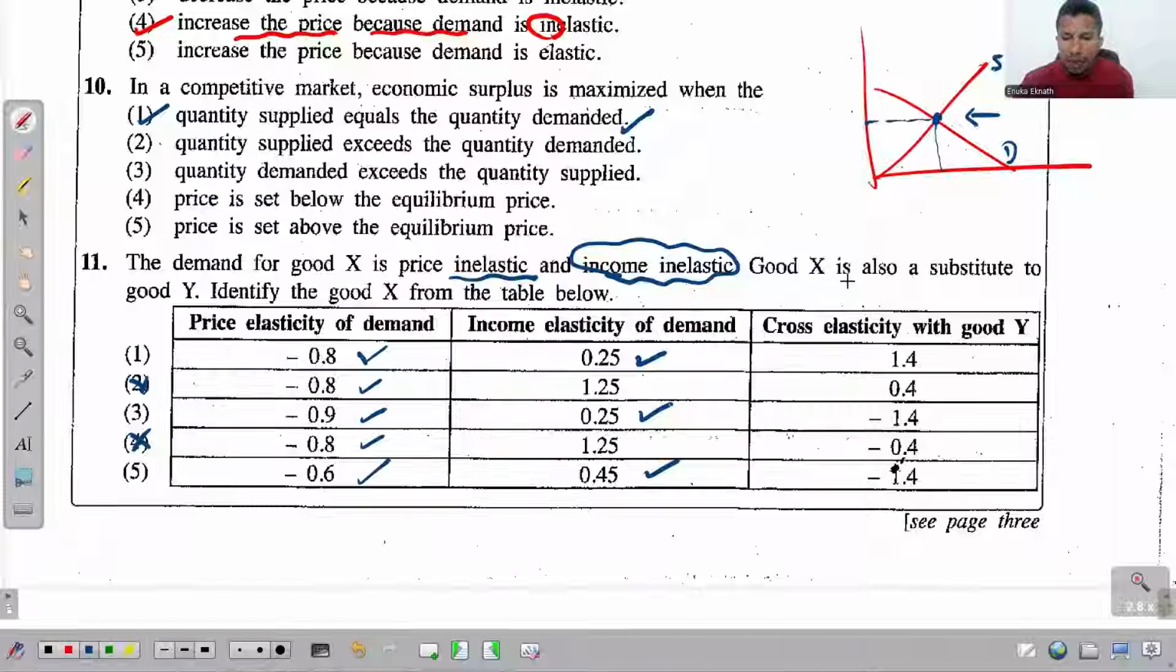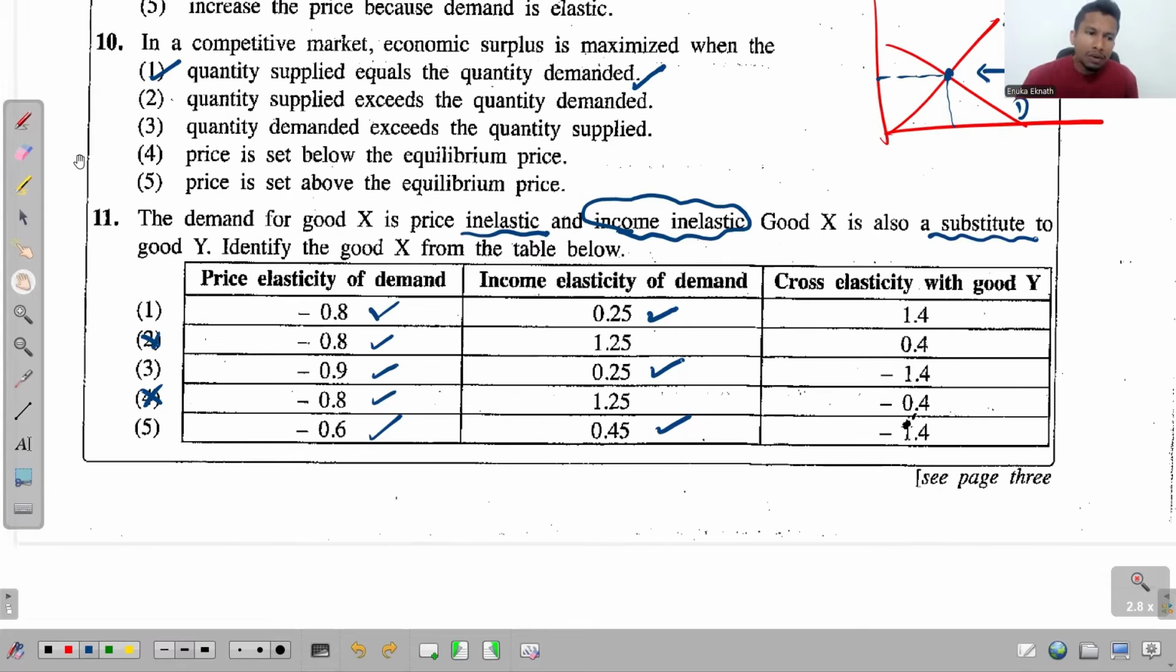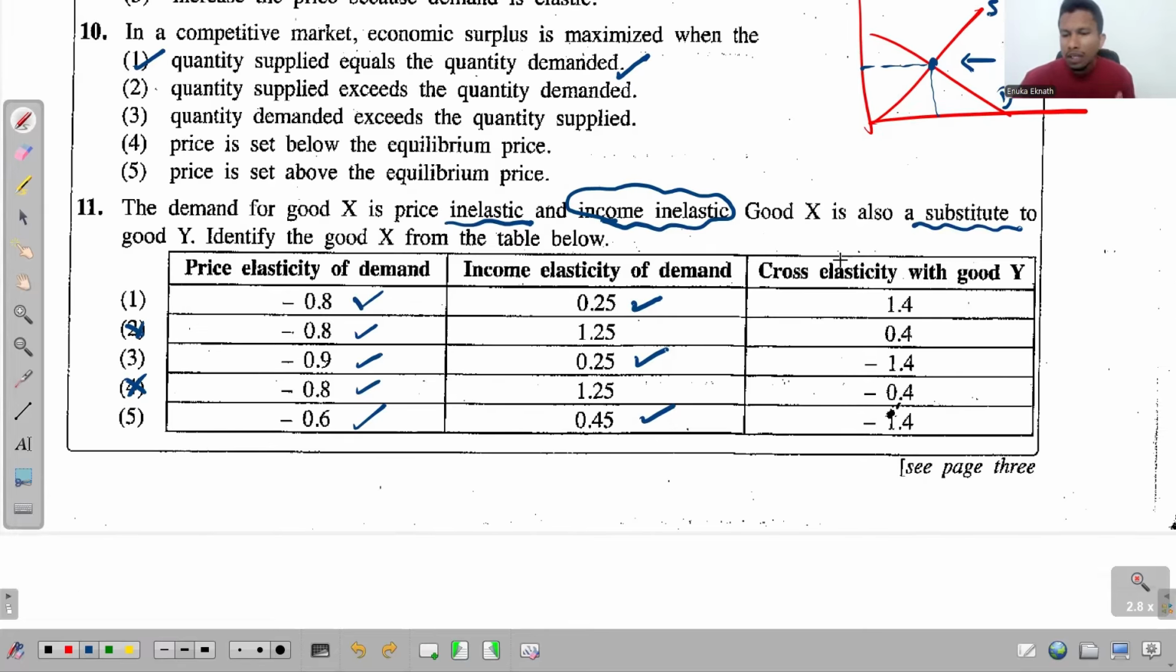Look at the last part. Good X is also a substitute to good Y. See, if these are two substitutes, what has to be the cross price elasticity of demand?